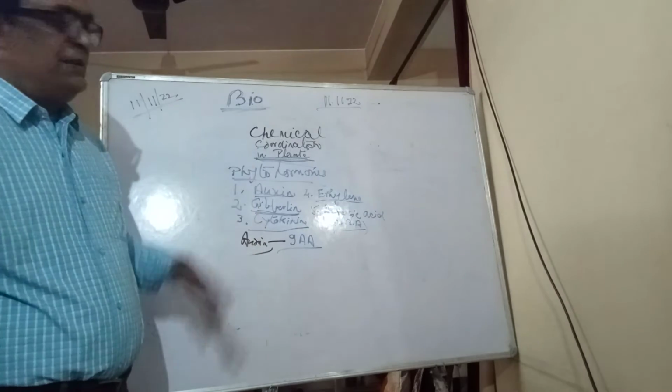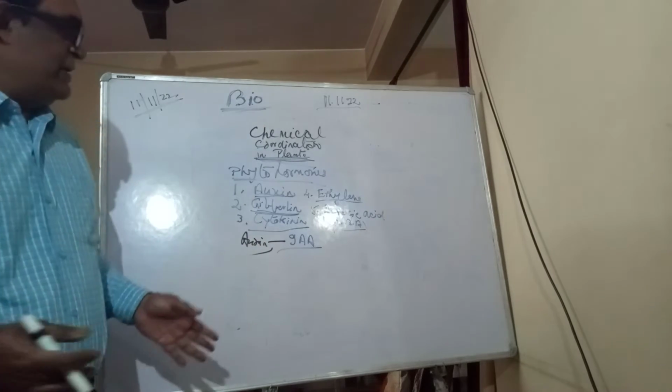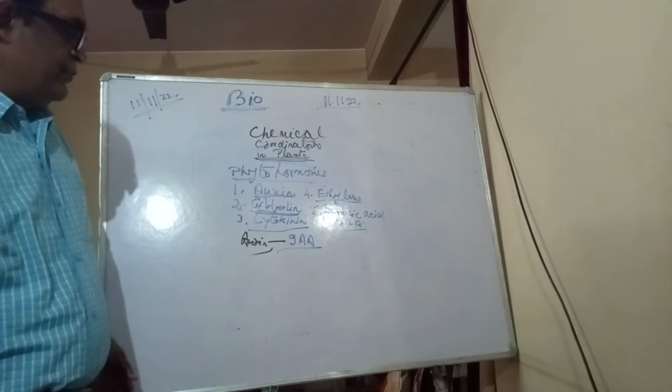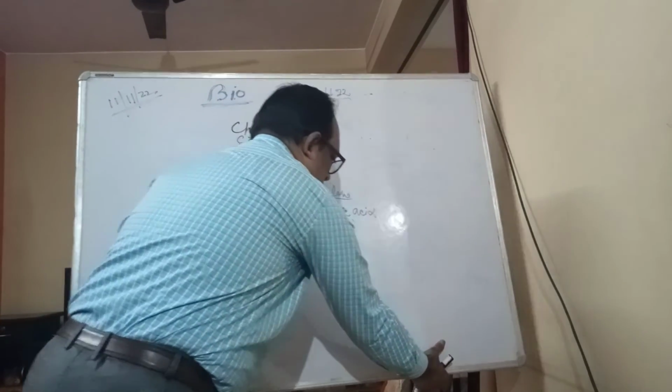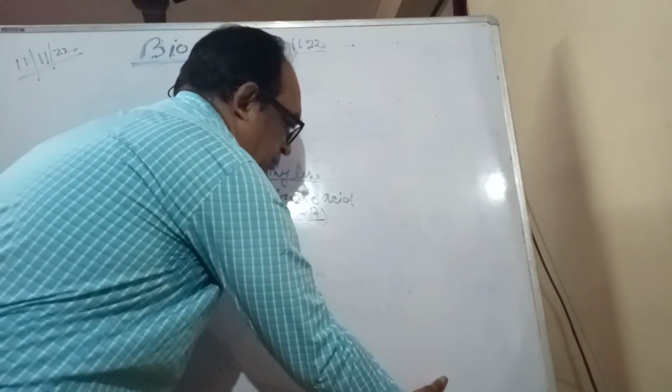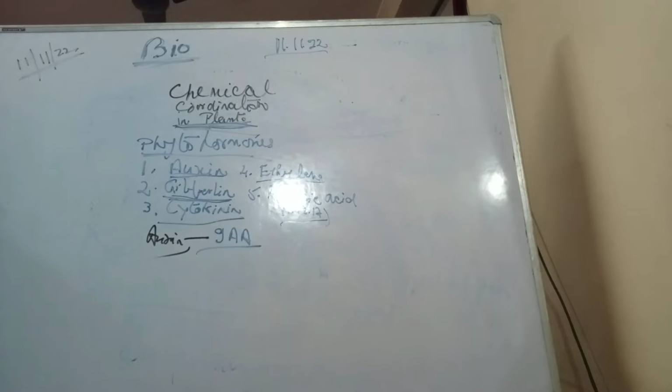So students, today the topic is chemical coordination in plants. I just pull the board a little ahead so that you can see it clearly. So, chemical coordination in plants. What is it? It sounds very complicated and big, but it is very simple.